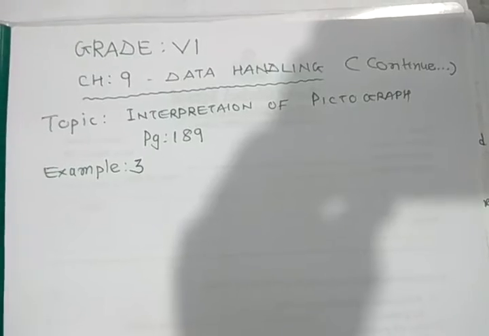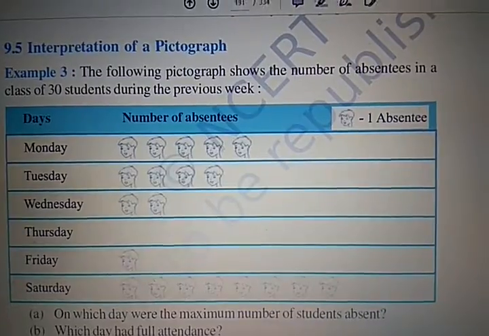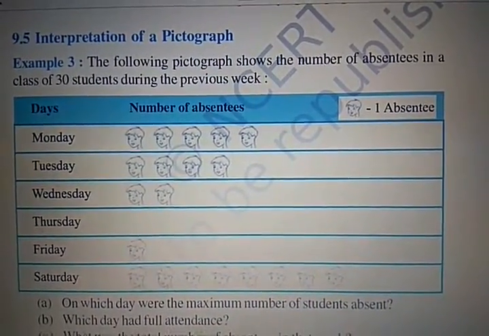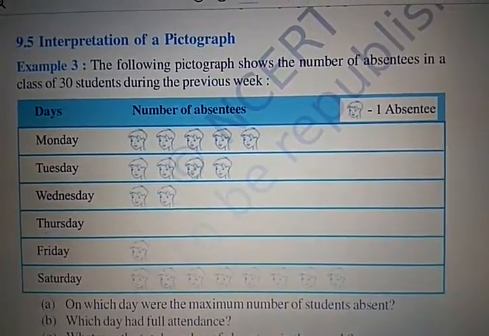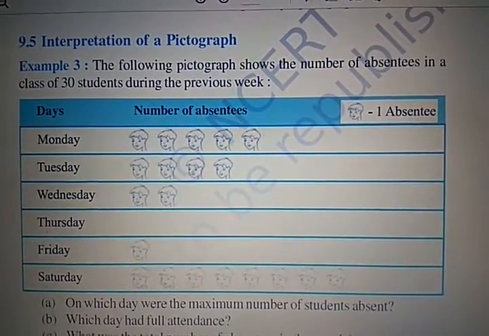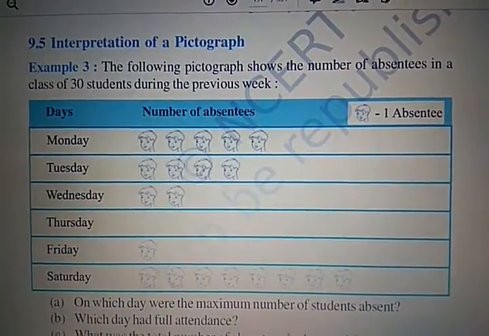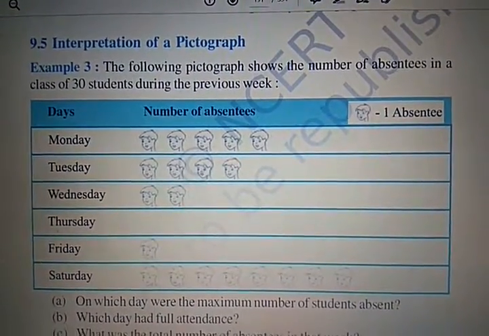Topic: interpretation of pictograph, page number 189. Please open page number 189. Okay students, you see example number 3. The following pictograph shows the number of absentees in a class of 30 students during the previous week.